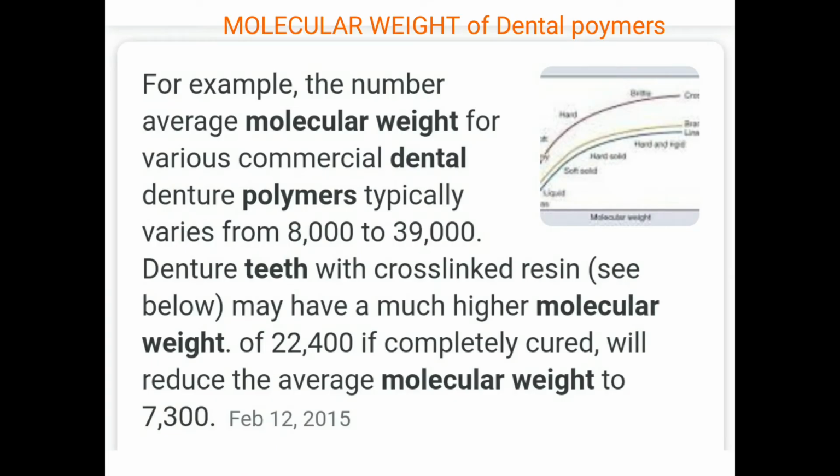And a small idea about the molecular weight of dental polymers. For example, the number average molecular weight for various commercial dental polymers typically varies from 8,000 to 39,000. Whereas for cross-linked teeth, after cross-linking, what happens to the molecular weight? Does it increase or decrease? Absolutely, the molecular weight will increase. That's why denture teeth with cross-linking may have a much higher molecular weight.